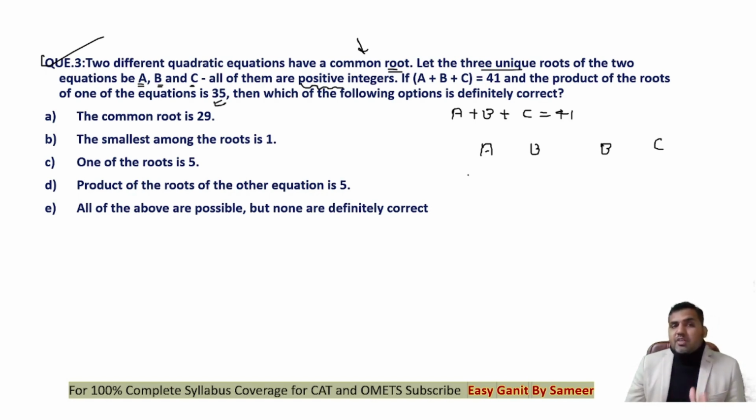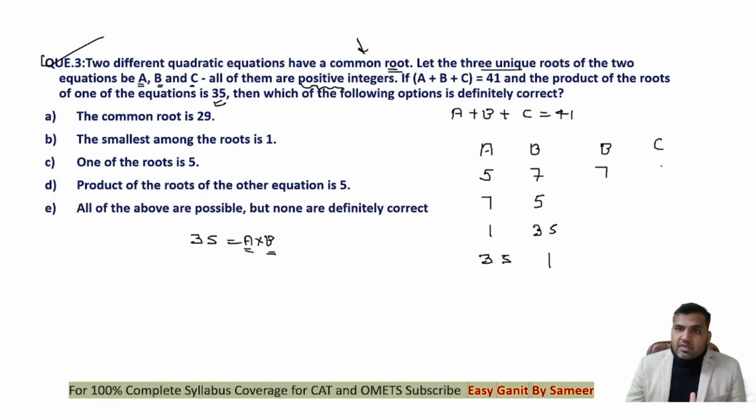Now tell me, how is it possible for us to have the product of 2 values equal to 35? One possibility is that this root is 5 and this is 7, or this is 7 and this is 5, or this is 1 and this is 35, or this is 35 and this is 1. Is there any other way to write 35 as a product of 2 numbers? These are the only possibilities.